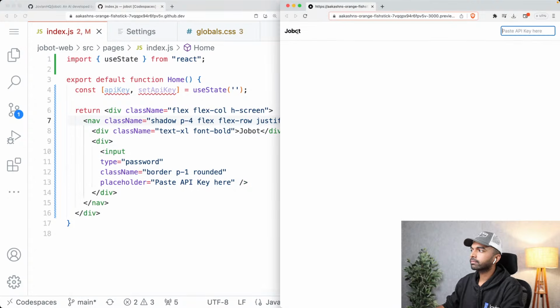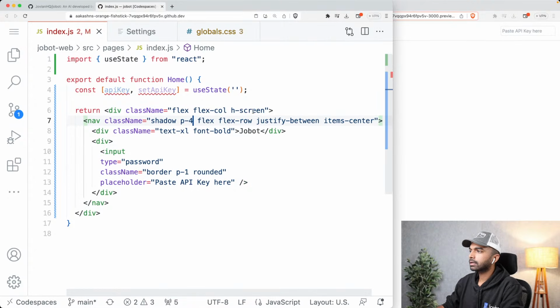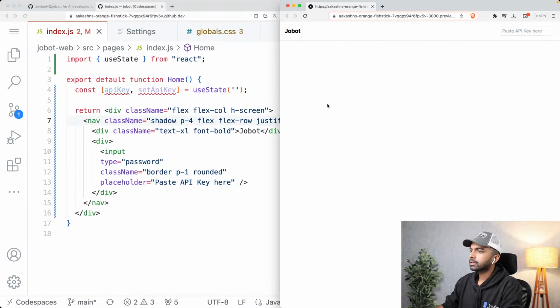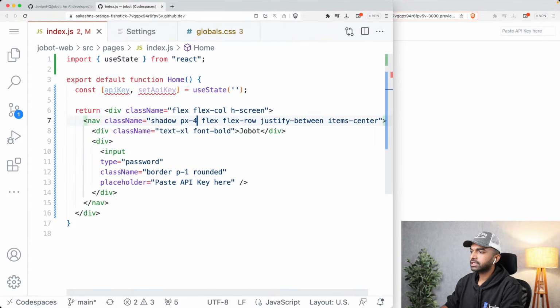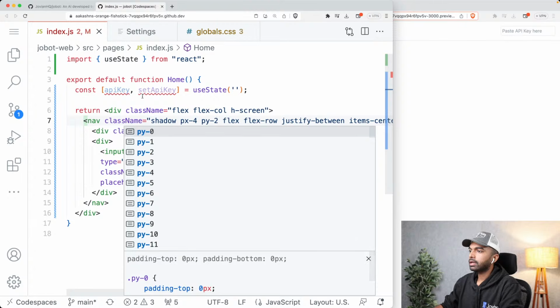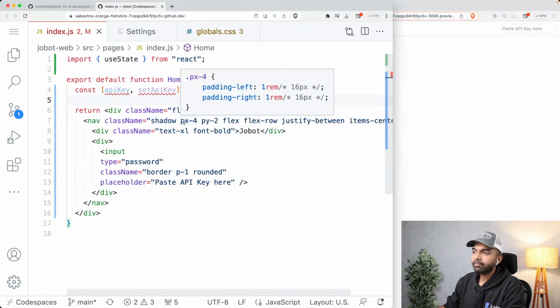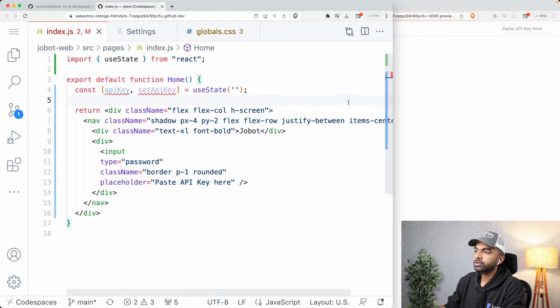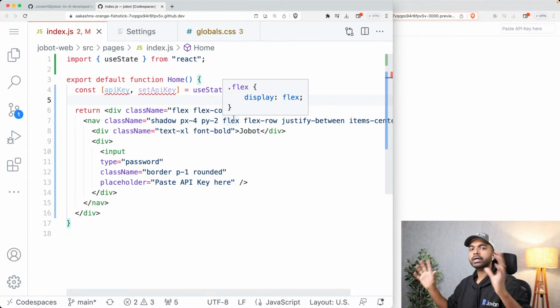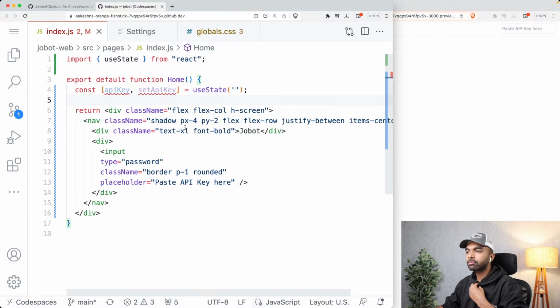So now we have, all right, yep, probably px-4, py-2. Yeah, so these are all just various Tailwind classes, and you can see what this does. px-4 simply adds padding left of 1 rem or 16 pixels and padding right of 1 rem or 16 pixels. So we've just applied a bunch of CSS properties without actually going into a CSS file.